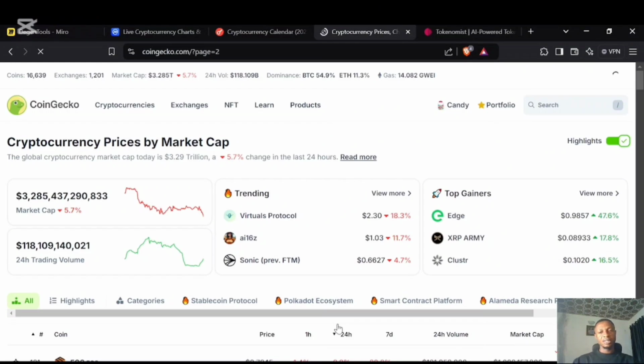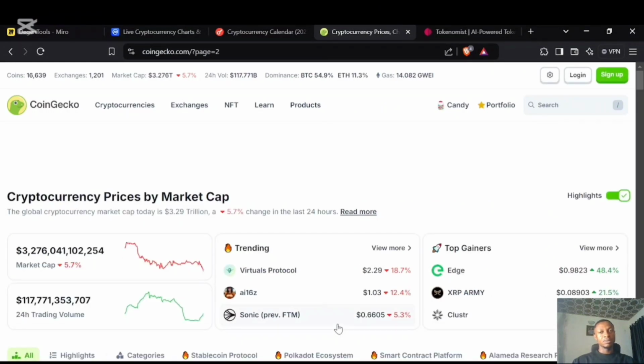So the idea here is that you want to find projects within top 200, top 300, top 400 that will rank higher in market cap, because the Bitcoin market cap is already very, very big. It's very good to pay attention to other cryptocurrency that has low market cap and can grow into a very big market cap, and there you are able to make some great return on investing.